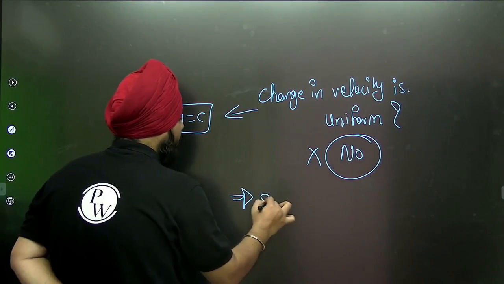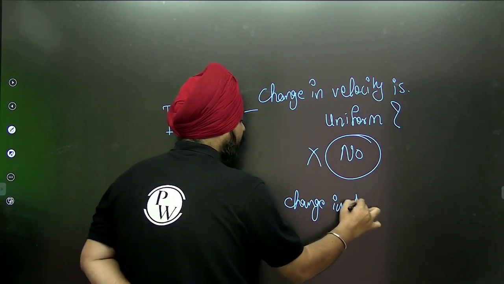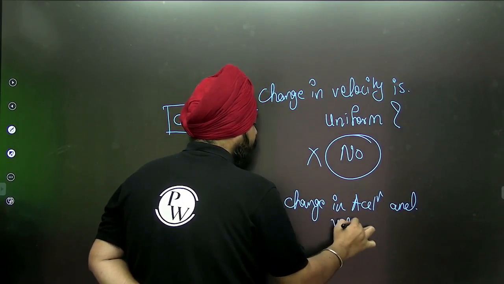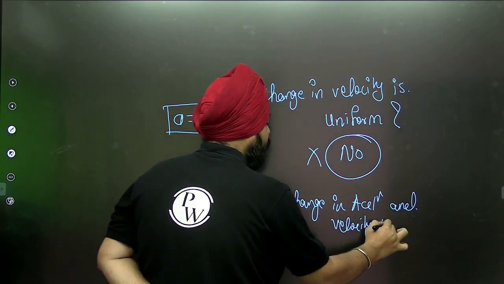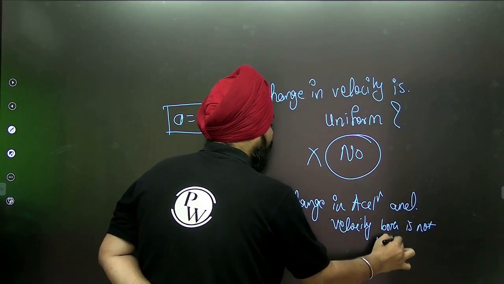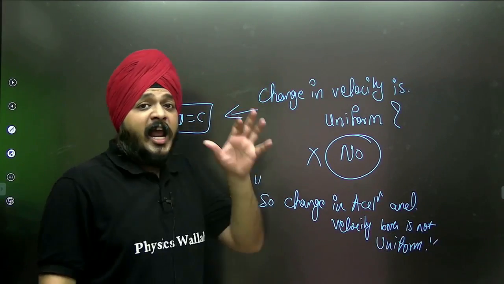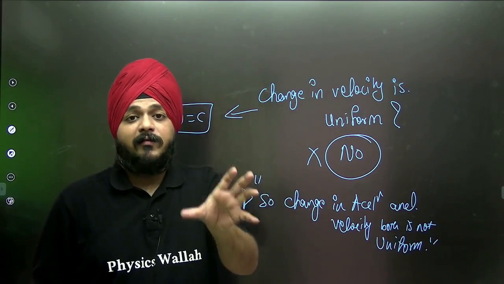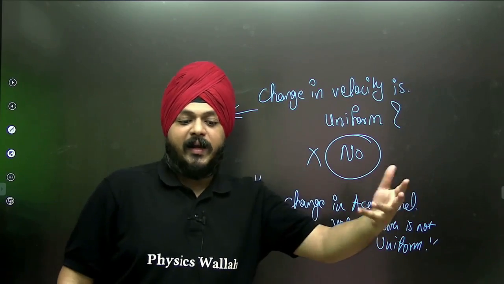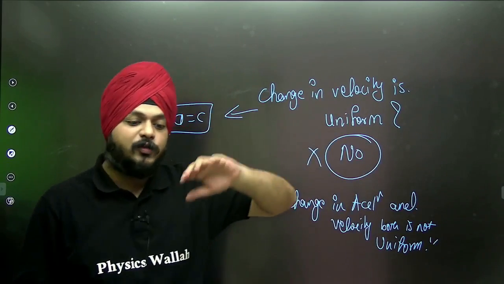Right? So the change in acceleration and velocity, both are not uniform. Only one thing is uniform about it. What? At the regular time interval, velocity is 0, acceleration maximum. At the regular time interval, acceleration maximum, velocity 0, acceleration 0, velocity maximum.